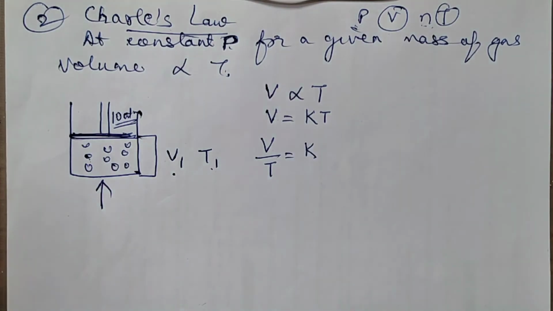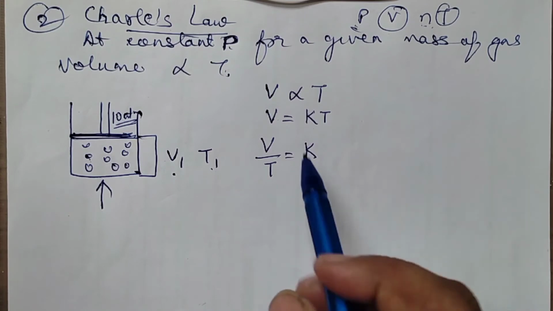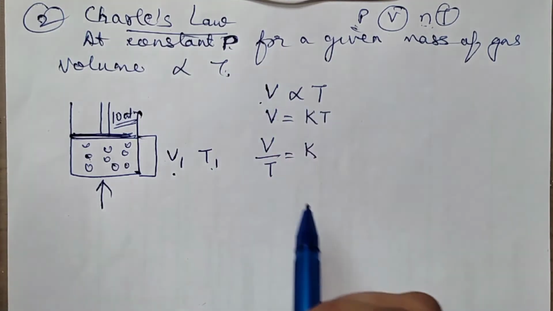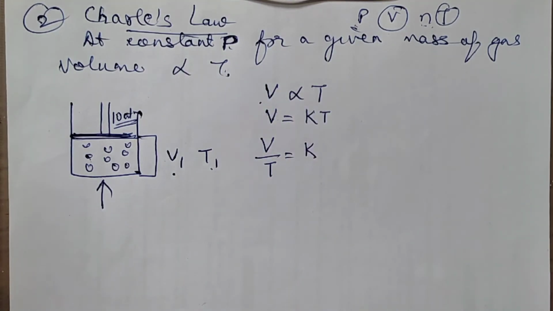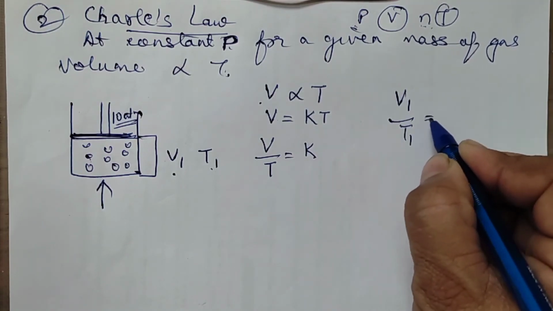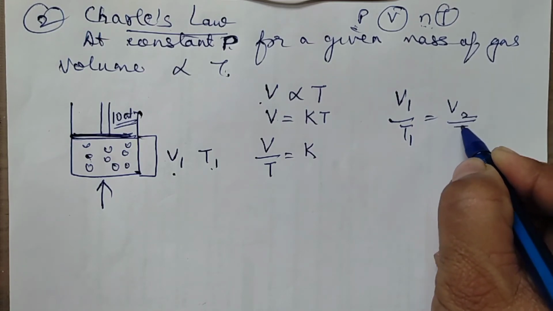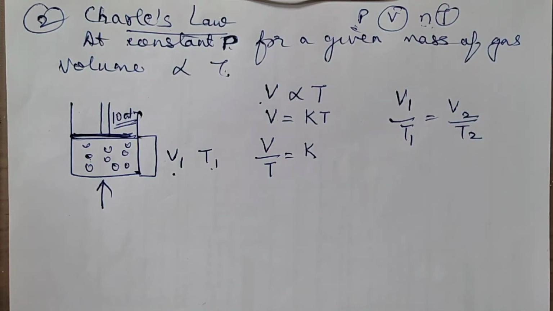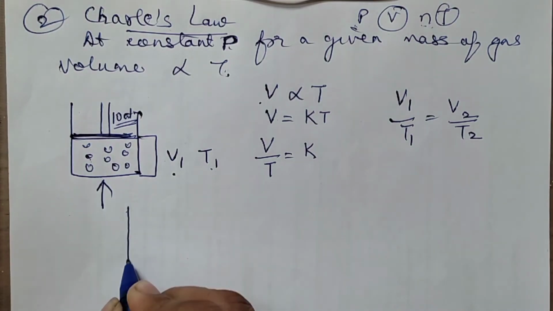At times you have questions where volume and temperature at one condition are given, and at the other condition it is asked. Then you will use the formula V1 by T1 is equal to V2 by T2. Right. Now suppose here we plot a graph between volume and temperature.